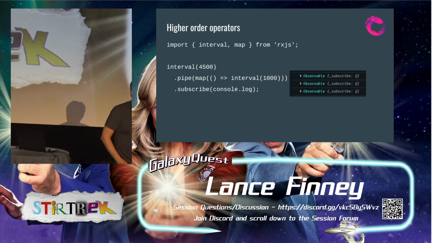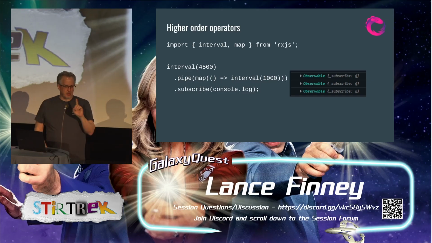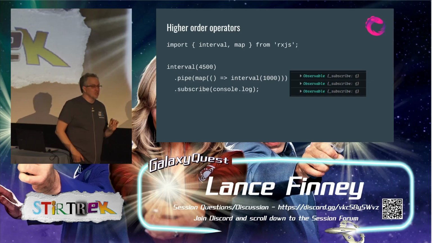The reason it doesn't work is map replaces the number with what is returned by the function, and what's returned by the interval function is an observable. Not the contents of the observable, but the observable itself. So this isn't quite right. Map is not what we want for this purpose.